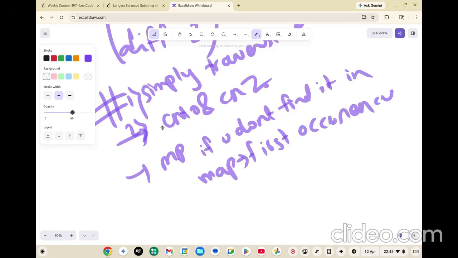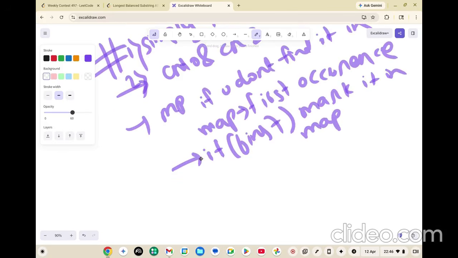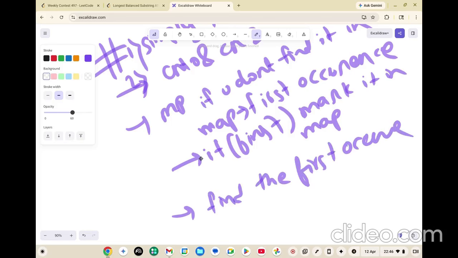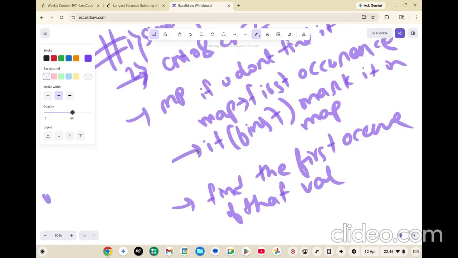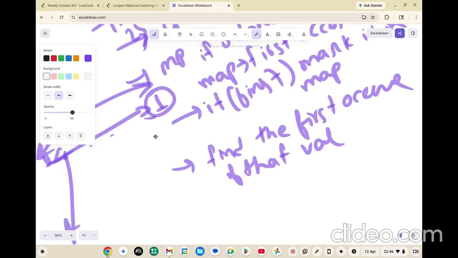Am I right or wrong? Definitely I'm right. So if it's a first occurrence, mark it in the map. I will do a dry run, don't worry about it. And if it's not the first occurrence, then you find the first occurrence index of that value. Why first occurrence? Because see, if you had one at this place and after that you got some values and again a one, then that means from this to this the string will be valid. I hope I don't need to give a proof of it, but still I will give a proof if you want.